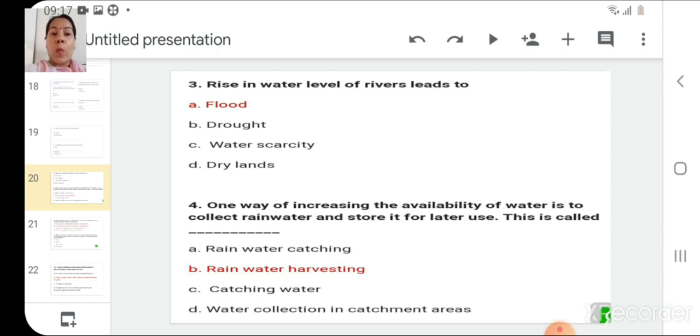Next question is, one way of increasing the availability of water is to collect rainwater and store it for later use. This is called number 1, rainwater catching, number 2, rainwater harvesting, the third option is catching water, and the last option is water collection in catchment areas. So the most familiar term with you is rainwater harvesting. So that is the correct answer.